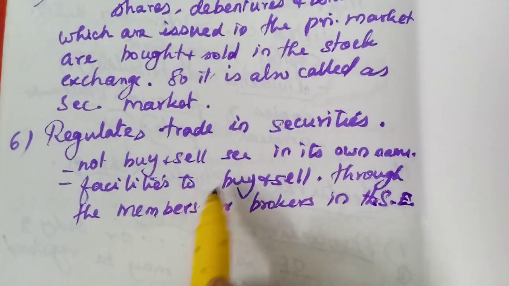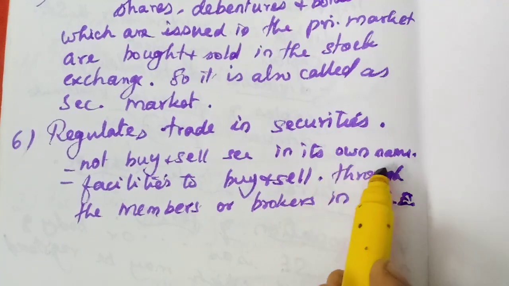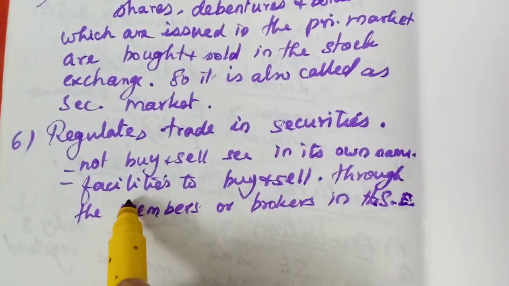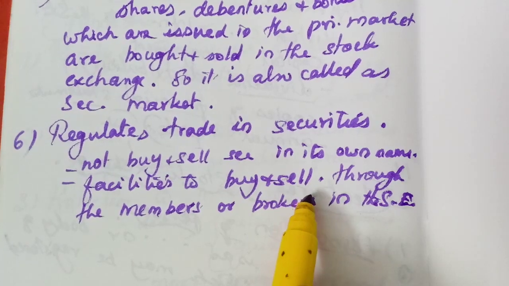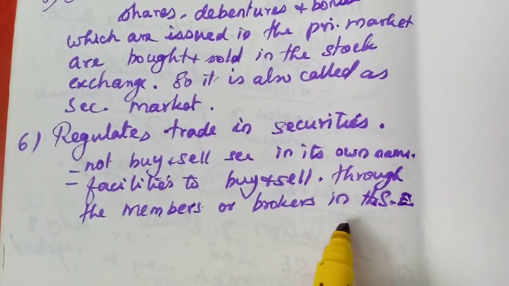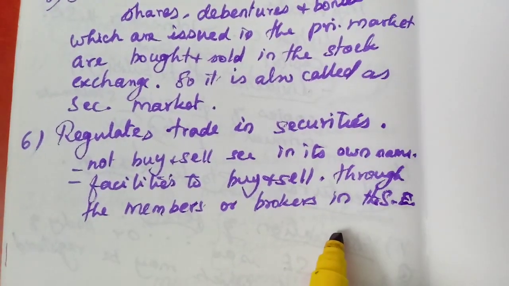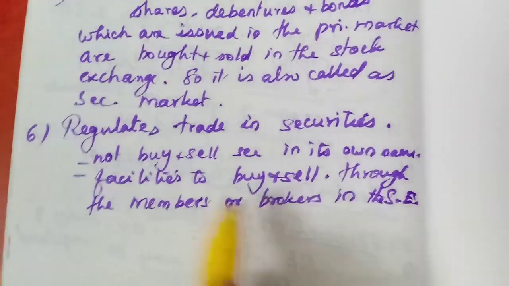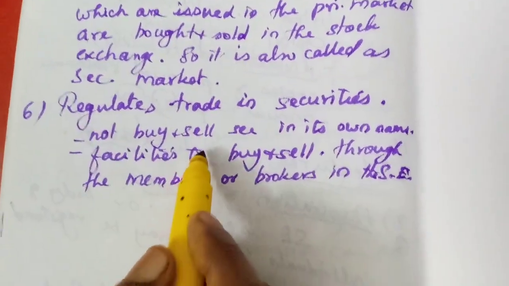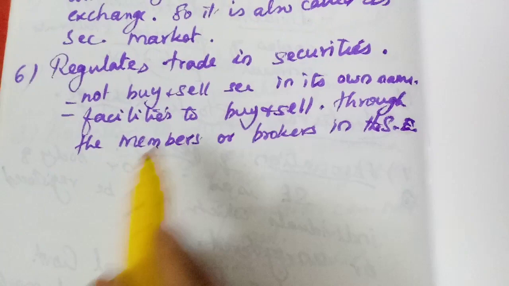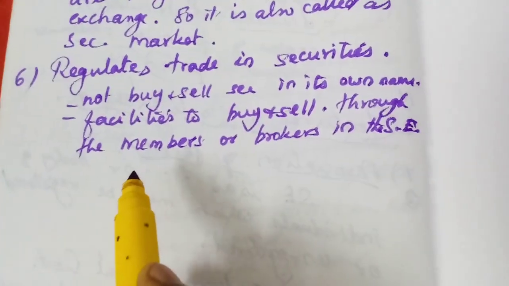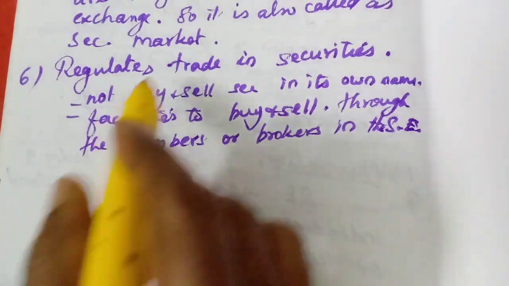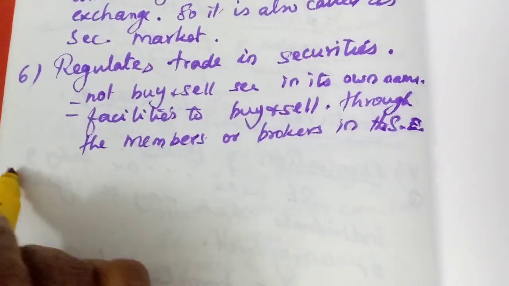They never buy and sell the securities in their own name, but they provide some facilities to buy and sell the second-hand securities through the members or brokers for the public. That means they are regulating the trade that is happening in the stock exchange. Understood? They help the public to buy and sell. That is why regulates trade in securities.